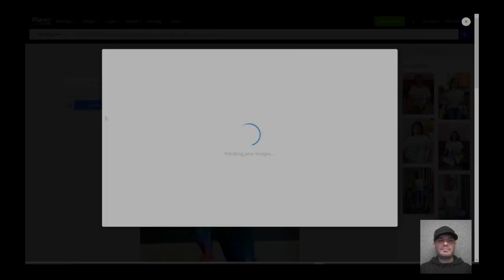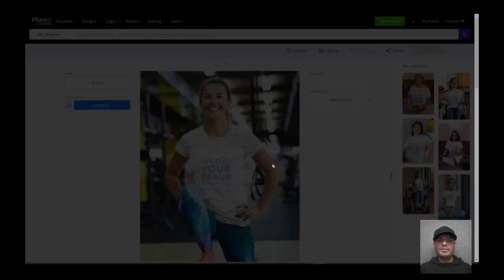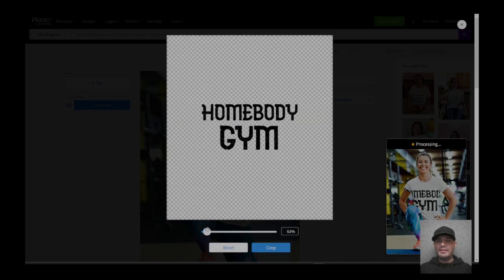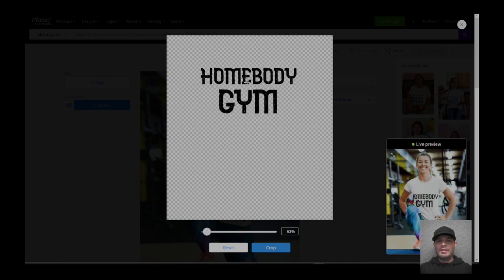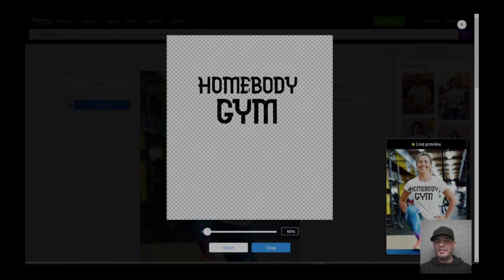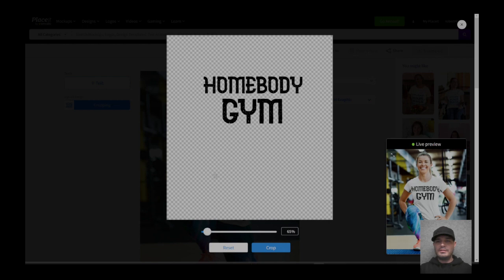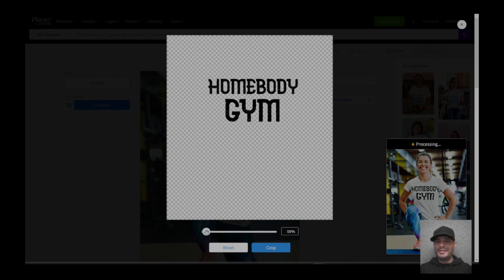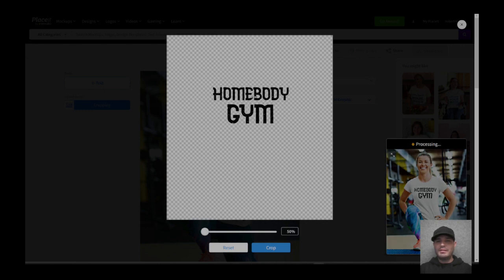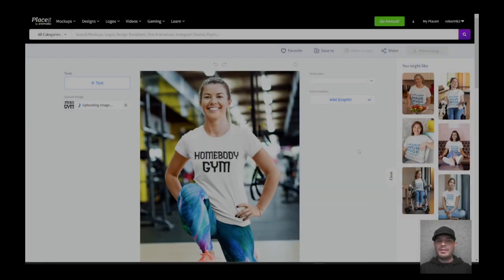We're just going to change the designer on her shirt, and we're going to do the Home Body Gym. And looks like we're going to make this smaller, make it fit in there. Move it up a little bit, and then make it a little bit smaller, I guess. Home Body Gym, move it down more. A little bit bigger. And a little bit smaller. You've got to keep playing with this one. Home Body Gym. Bring it down just a little bit. And we'll roll with that. Go ahead and crop. Now it's cropping that graphic. It's putting it onto her shirt.